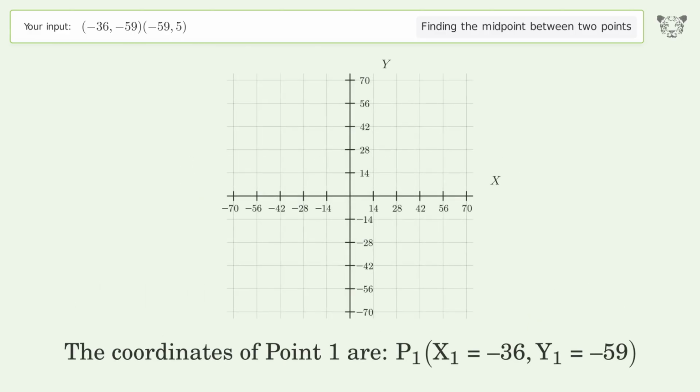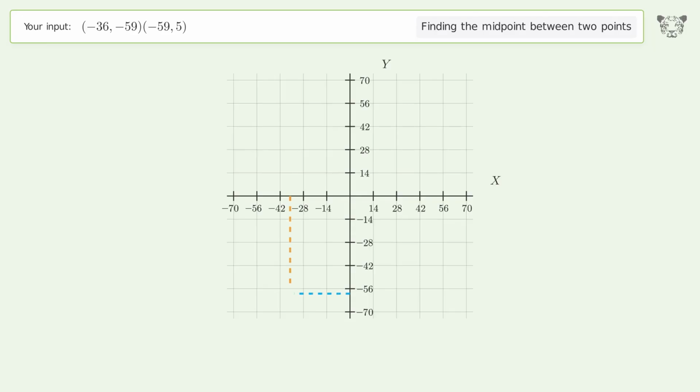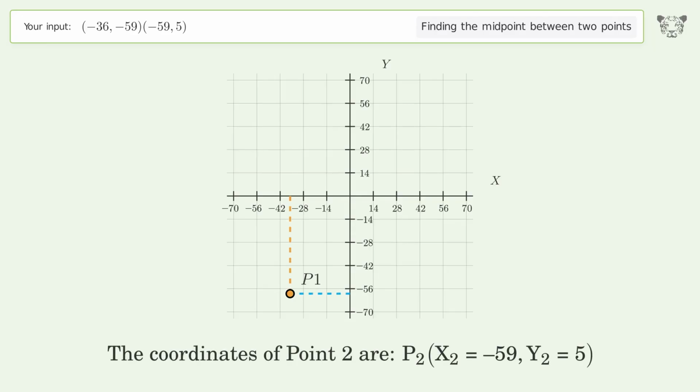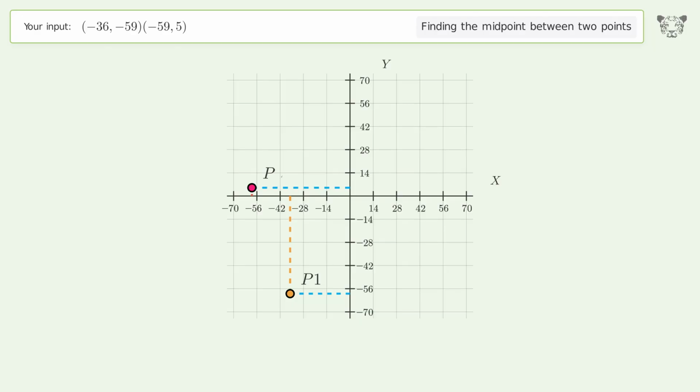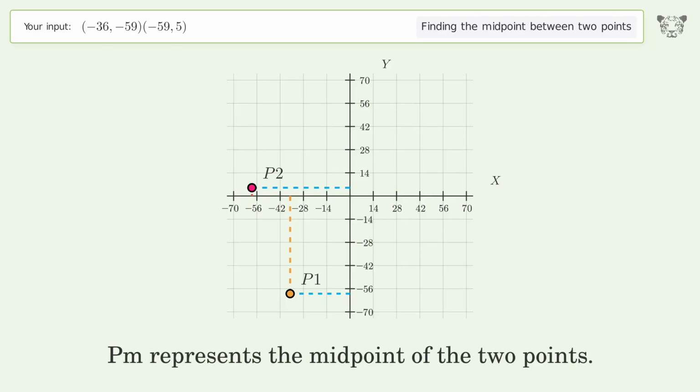The coordinates of point 1 are, x1 equals -36, y1 equals -59. The coordinates of point 2 are, x2 equals -59, y2 equals 5. PM represents the midpoint of the 2 points.